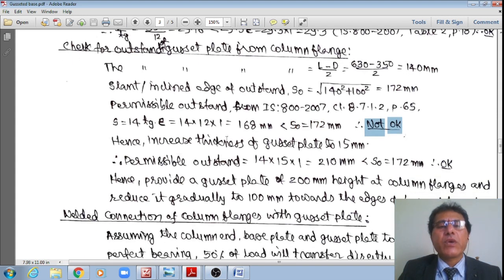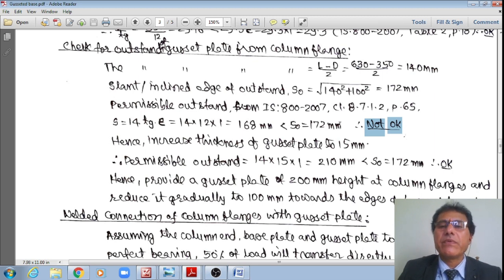Therefore, if it is not okay, there is no other option but to increase the thickness of the gusset plate from 12 mm to 15 mm. That I already wanted in the initial stage itself. Because it is not okay, now I am increasing. I just wanted to optimize the section, but it is failing.